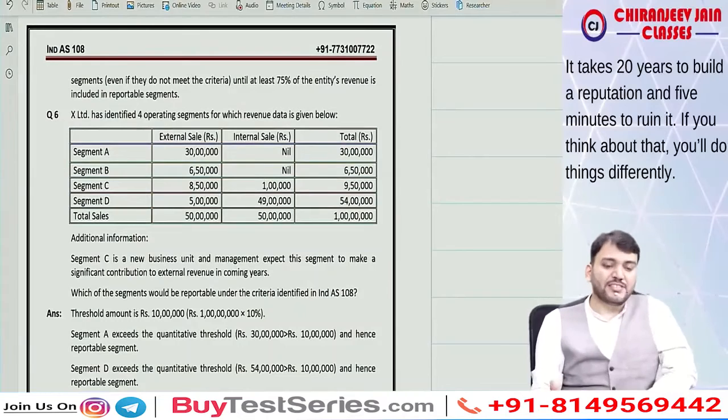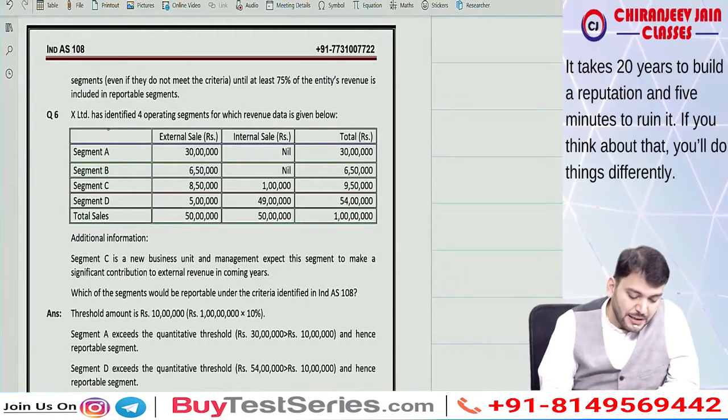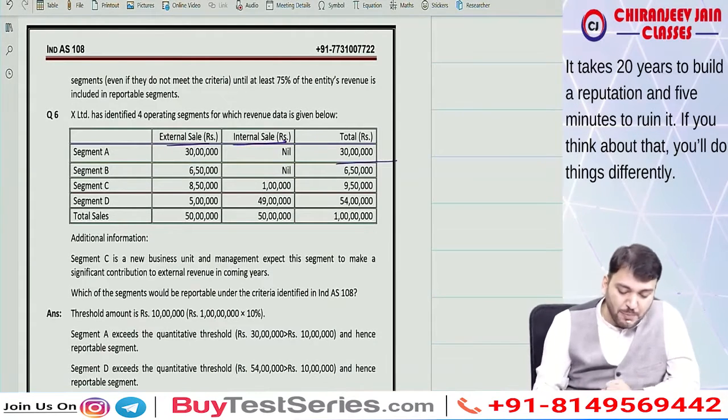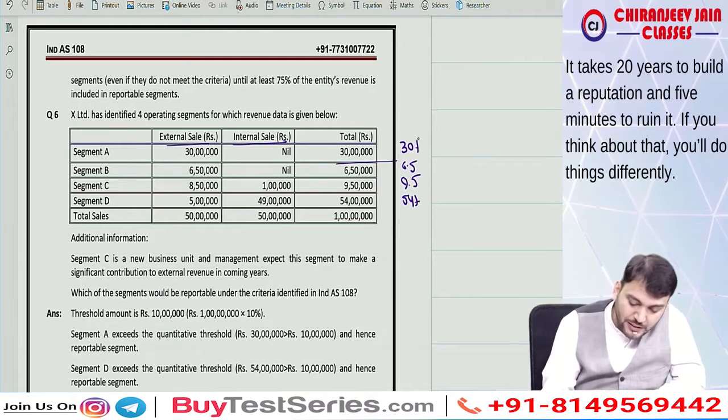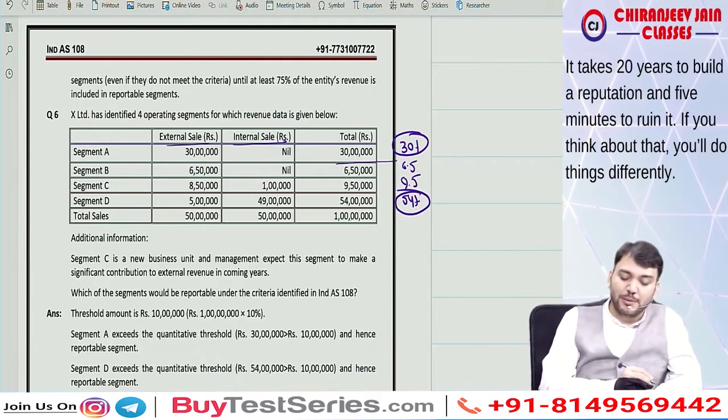Now question number 6, let us take. X Limited has identified 4 operating segments: external sale, internal sale, total they have given. So as per percentage, we'll take what? 30 by 1 means this is 30%, this is 6.5%, this is 9.5%, this is 54%. So as per the quantitative threshold, these two are reportable.